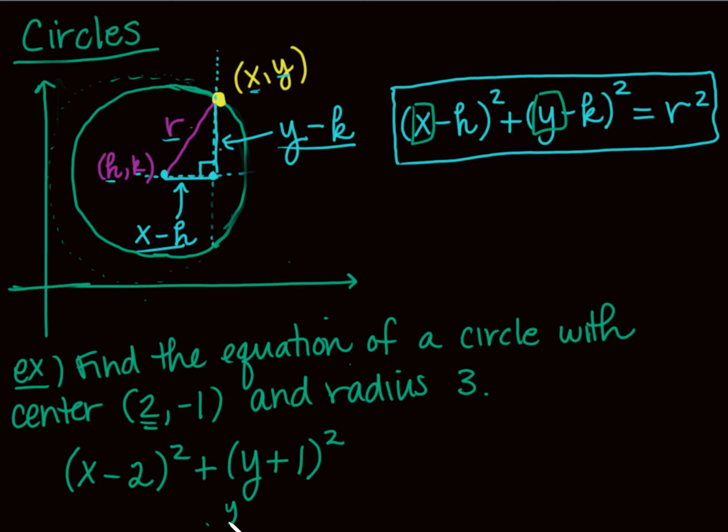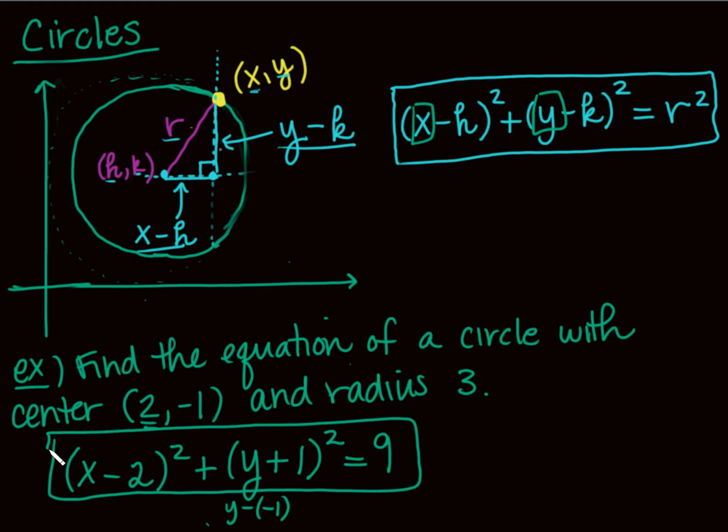Quantity squared, you guys know that, right? y minus -1, so that'll become plus 1, equals 3 squared, which is 9. There you go, you guys. That's it. There's the equation of my circle.